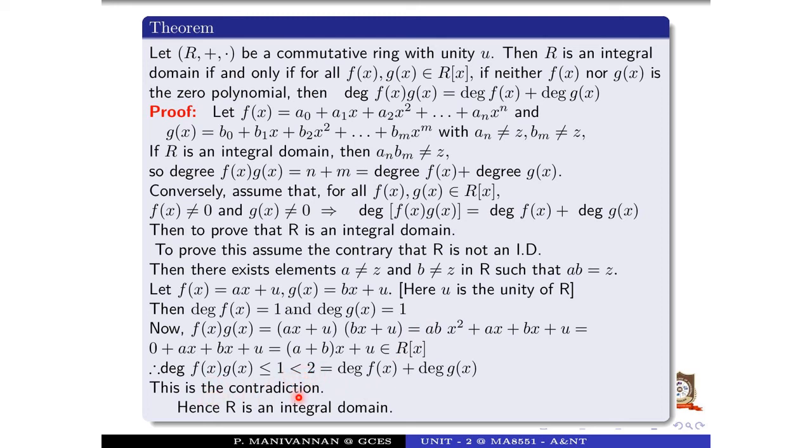So this is a contradiction to what we assumed, that the degree of f(x)g(x) is equal to the degree of f(x) plus the degree of g(x). So what is the contrary? R is not an integral domain is the contrary. So R is an integral domain. Hence the theorem.